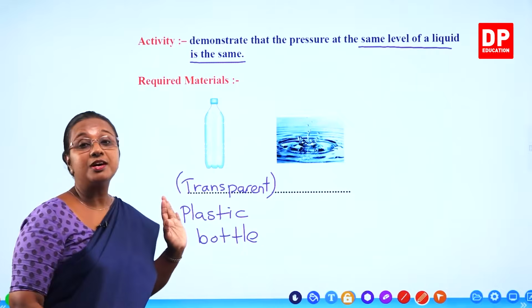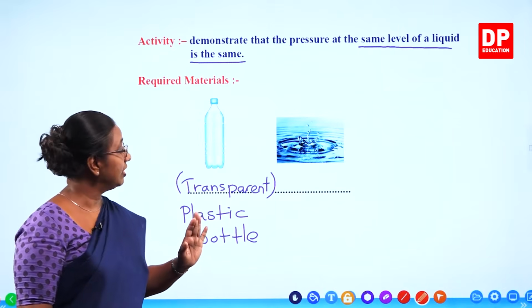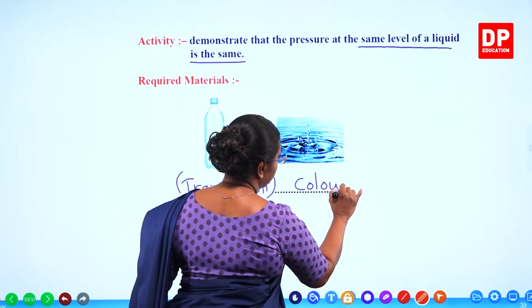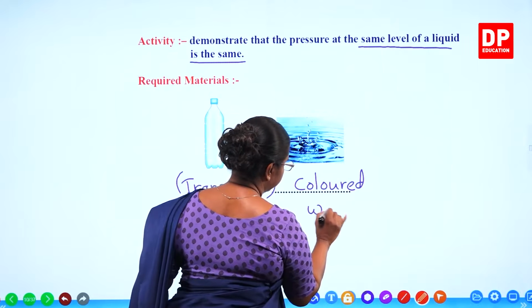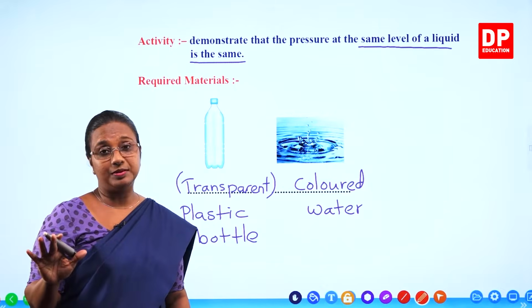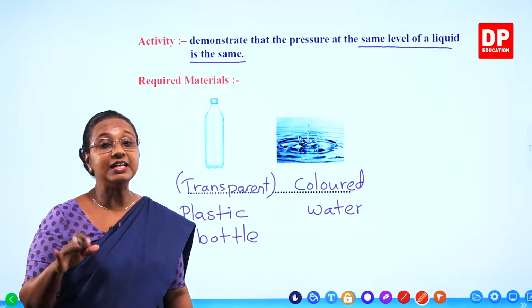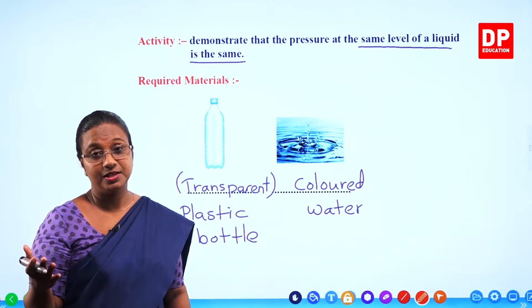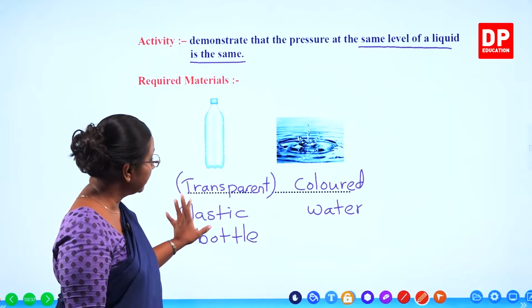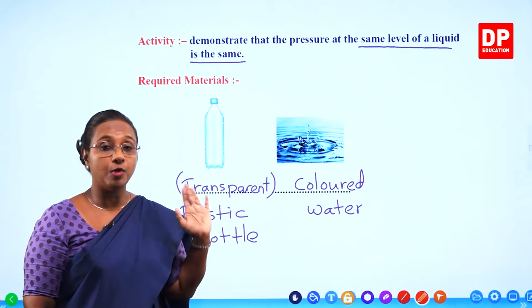And to observe the change easily, we will use colored water. You can use normal water, no problem, but if we make it colored, it's more clearly visible. That is the purpose of using colored water. So you need a plastic bottle and water.